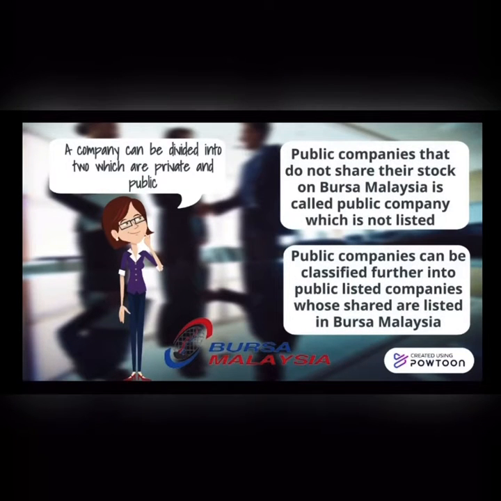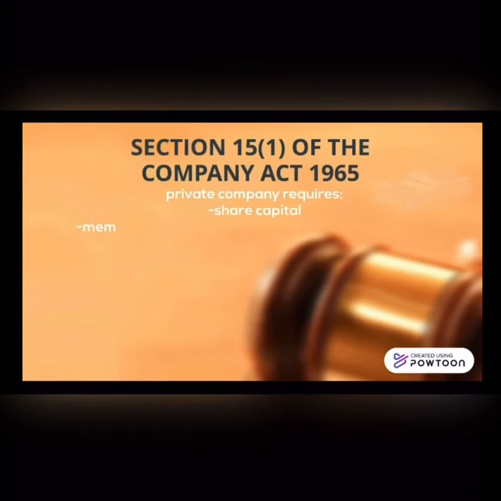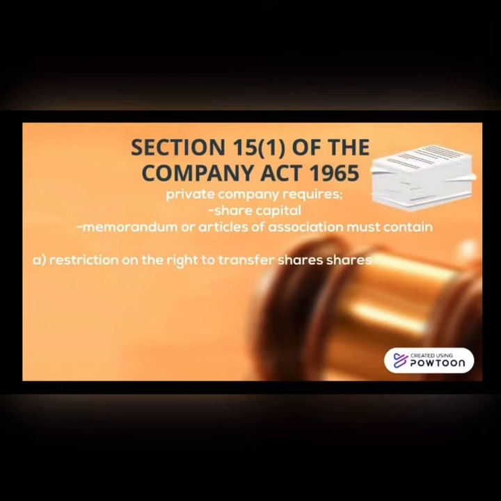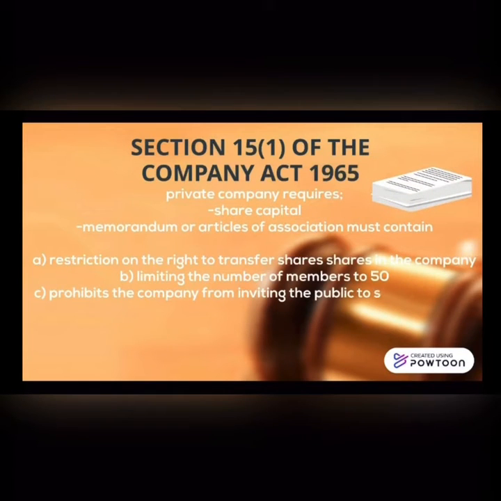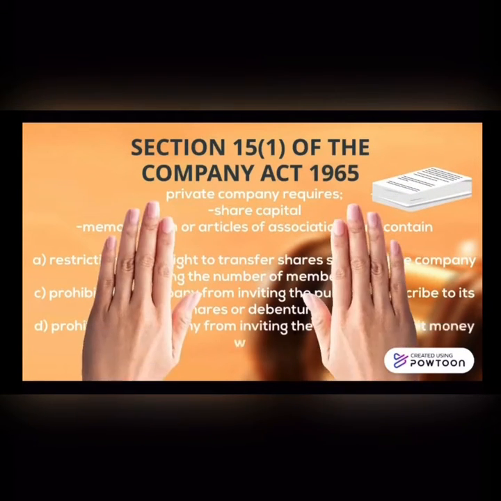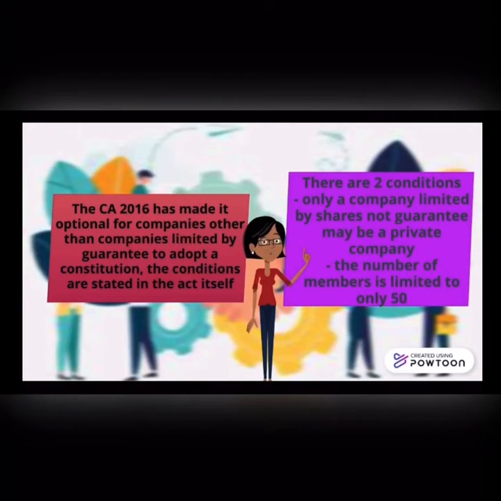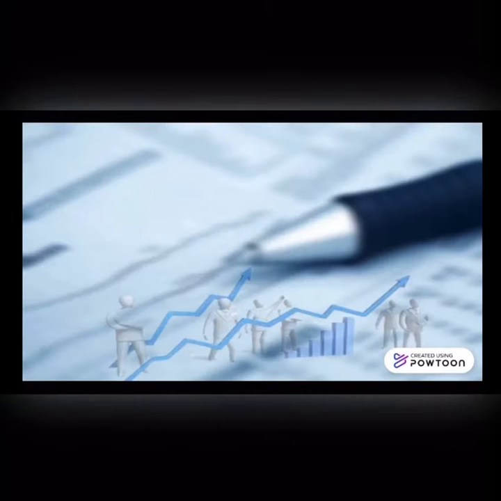Companies that do not share their stock on Bursa Malaysia are not listed. Section 15, Clause 1 of the Companies Act 1965: a private company requires share capital, and its memorandum or articles of association must contain a restriction on the right to transfer shares. There are two conditions. Only a company limited by shares and not by guarantee may be a private company. The number of members is limited to only 50.